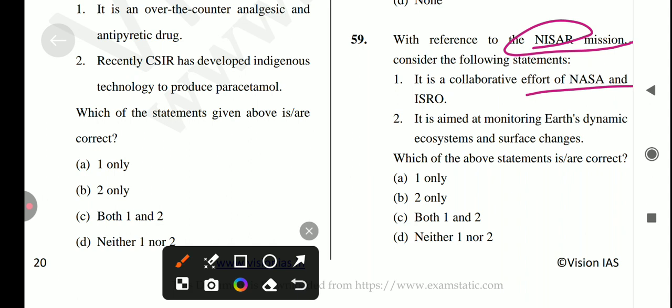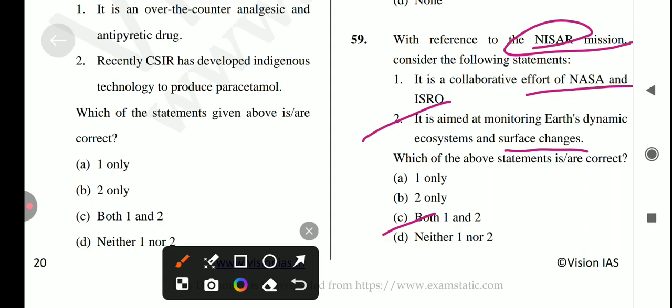Yes, it's a correct statement. Next, it aims at monitoring Earth's dynamic ecosystem and surface changes. Is it true? Yes, it's also correct. So the answer for this question is option C. Both 1 and 2 are the correct answer for this question.